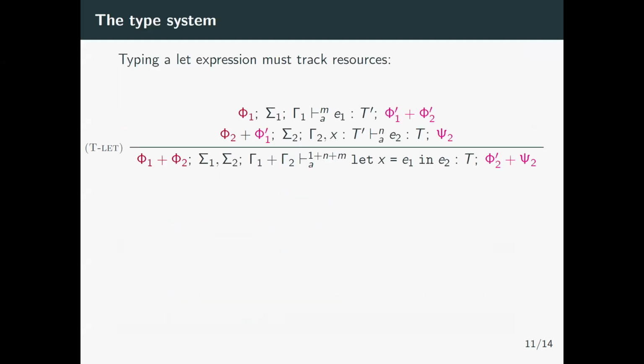So let's see the two most important typing rules, that are also the ugliest. So bear with me. I put some colors to try to explain them. For expressions, the most important one is the composition, the sequential composition of expressions. So we will need to split the actor context and also the future context, but most importantly, the actor context. We will need to split it in two, one for E1 and one for E2, but also resources released by E1 should be available for E2. So we have to also split the right-hand context, the effect context of E1 to be passed for E2, and the other part to be propagated.